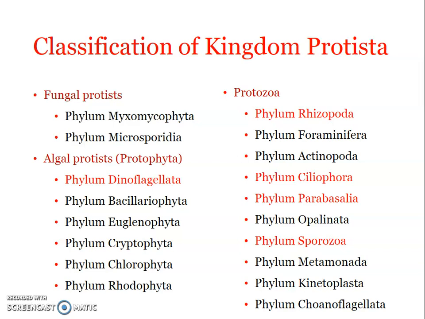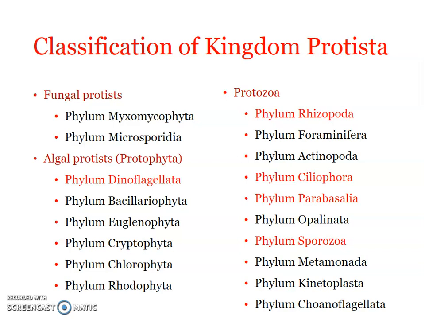We saw Myxomycophyta. The phylum includes slime molds, and there are two kinds of slime molds: the acellular slime mold and the cellular slime mold. Acellular slime mold is otherwise referred to as plasmodial slime mold because its body is represented by a multinucleated mass of protoplasm, and that kind of creeping multinucleate slime mold is what is referred to as a plasmodium. Then we have the cellular slime mold. It is usually free living, feeds on soil bacteria, right? And it does have a cellular entity.